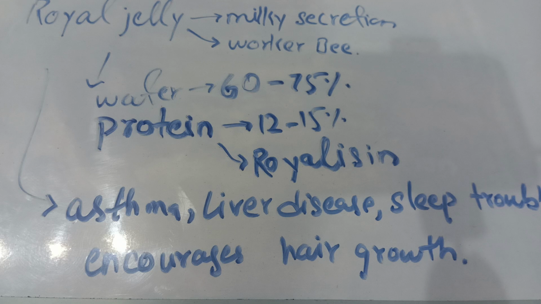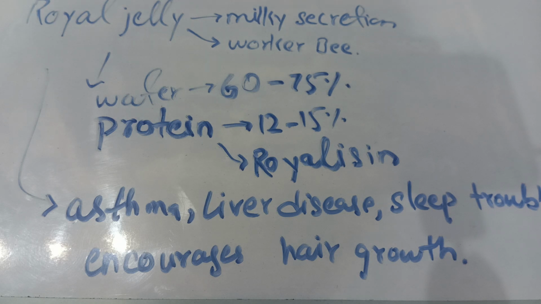Then we discussed the uses of honey, its industrial importance and its medicinal importance, and what types of disease are treated by it. Then at the last, we discussed royal jelly. It has milky secretions and is obtained from worker bees, not the regular bees. Then we discussed its chemical composition.